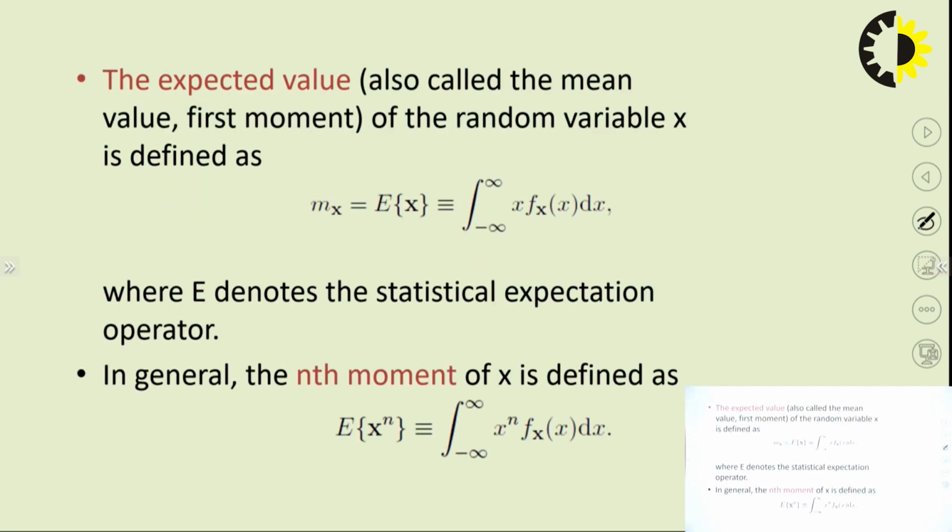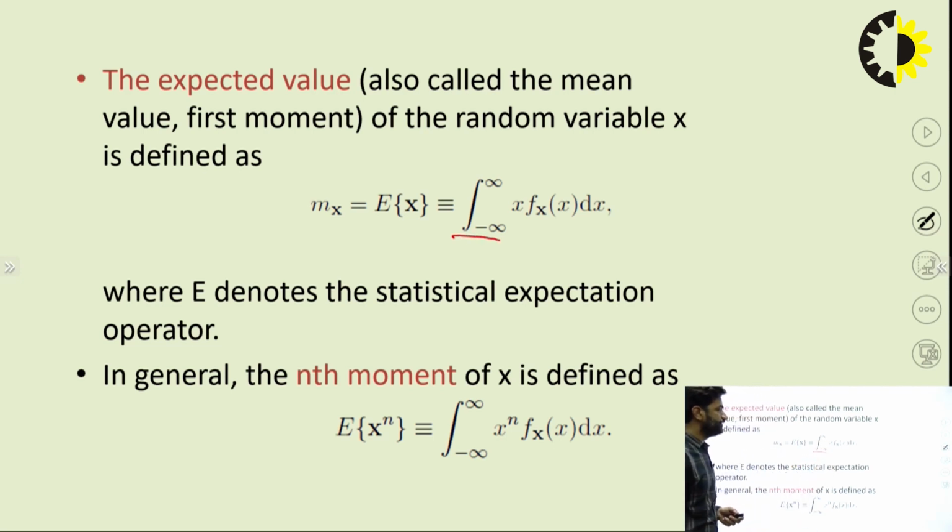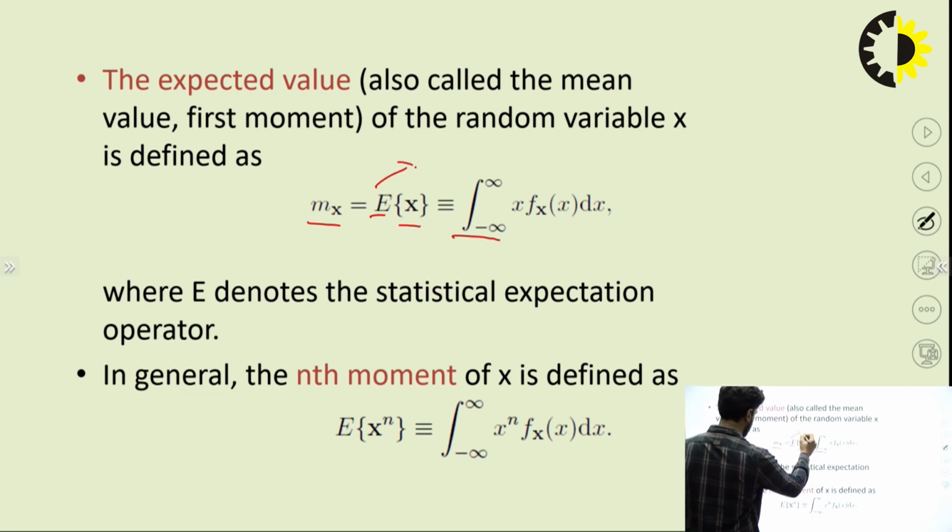Now what is mean? Mean is also known as the expected value. For this random variable, the formula is the integration from minus infinity to infinity of x fx(x) dx. It will give you the expected value. It is denoted by small mx, or by capital E of x. This is also known as the ensemble average. This will give you the expectation of the random variable.